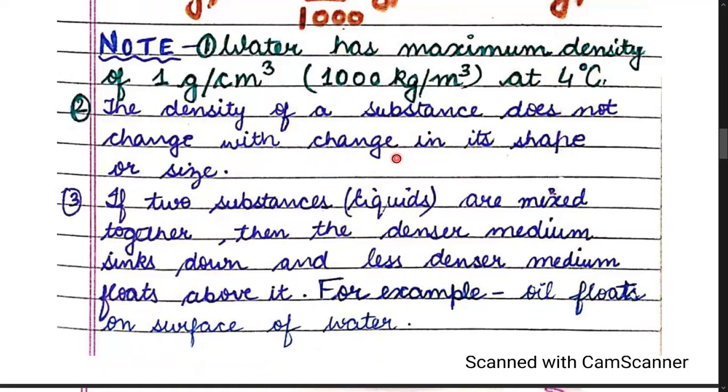Second, the density of a substance does not change with change in its shape or size. That means if you take a glass of water at 4 degrees Celsius, or a bucket full of water at 4 degrees Celsius, the amount of water is different, but the density will be the same. That is 1000 kg per meter cube.